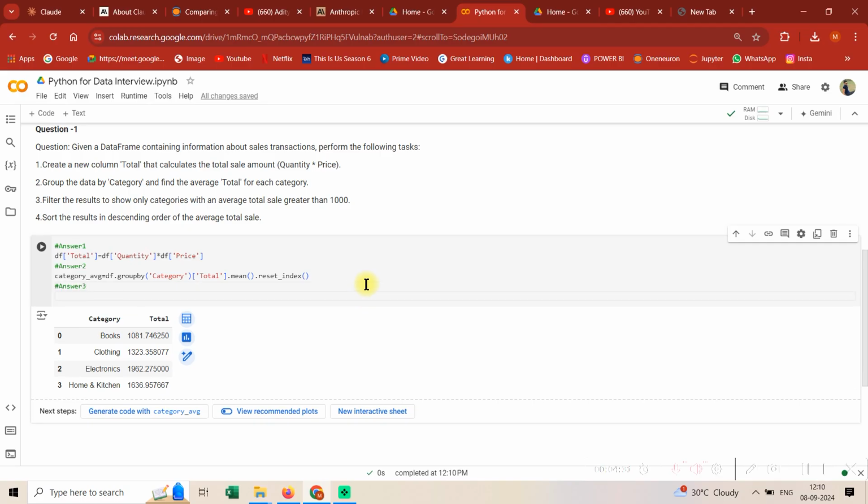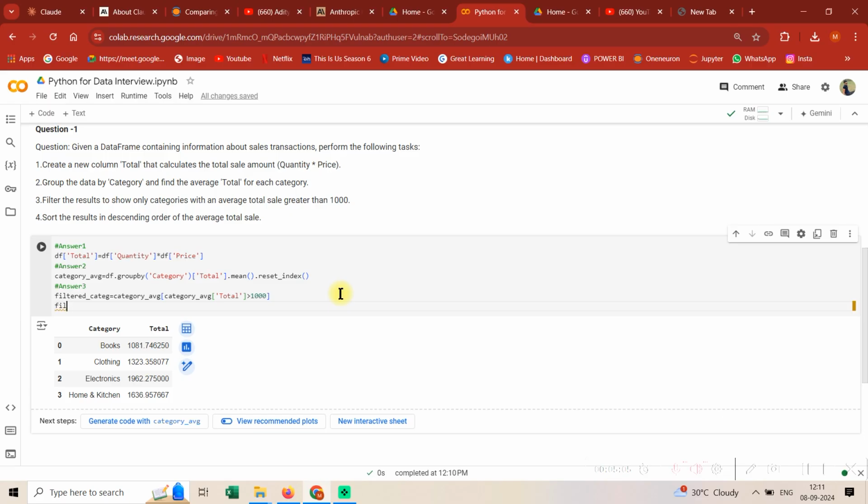The question 3 is: filter the results to show only categories with an average total greater than 1000. I think guys, this is not a very difficult question. Okay, filtered categories. So how do we proceed with this? See, we go with category average, and we want the average total. So total should be greater than 1000. Is this it, guys? Let's just see. Filtered category.